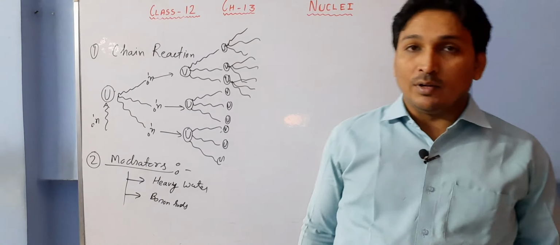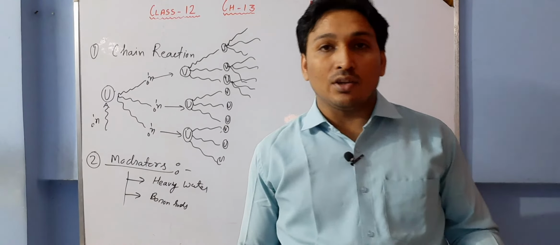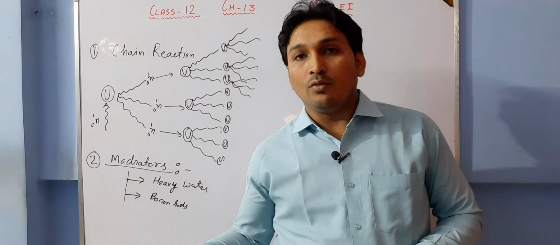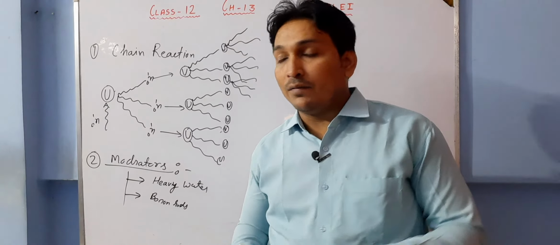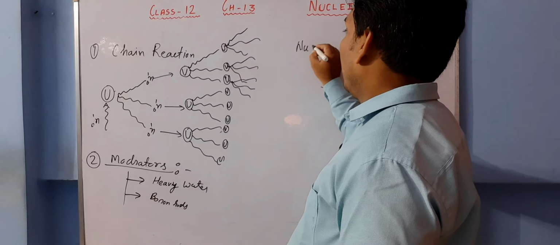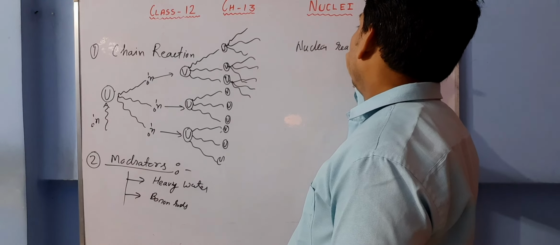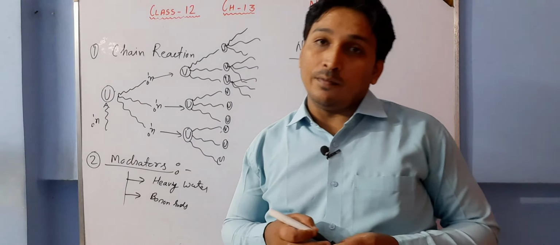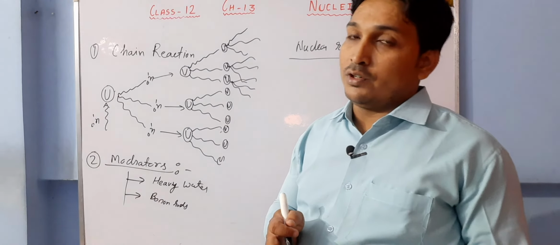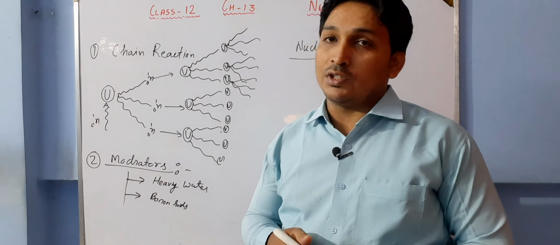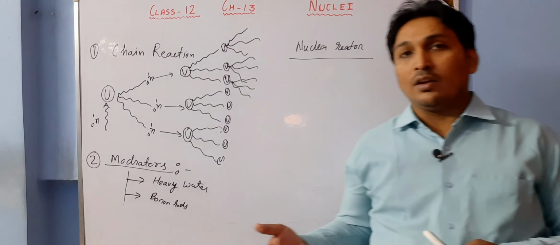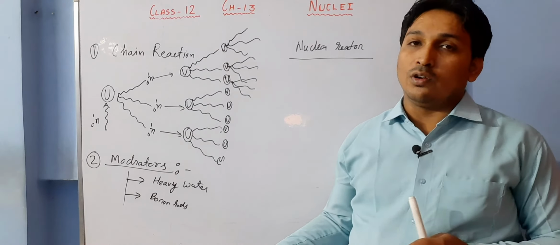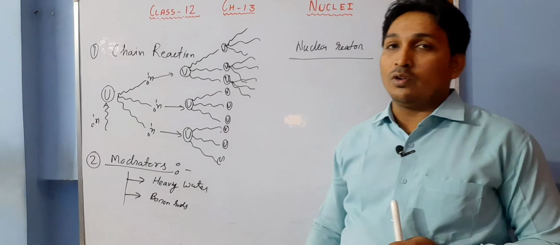Now, if this chain reaction can be controlled, then nuclear energy, which is a larger amount of energy, can be converted into useful energy. And that we do in the nuclear reactors. If one wants to use it for destructive purpose, it can also be used, in terms of nuclear bomb and hydrogen bomb. Hydrogen bomb is the example of nuclear fusion. Nuclear bomb is the example of nuclear fission.